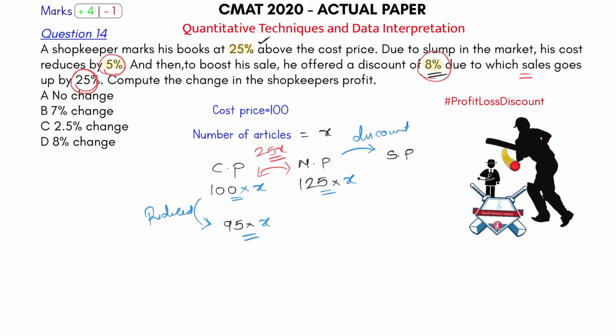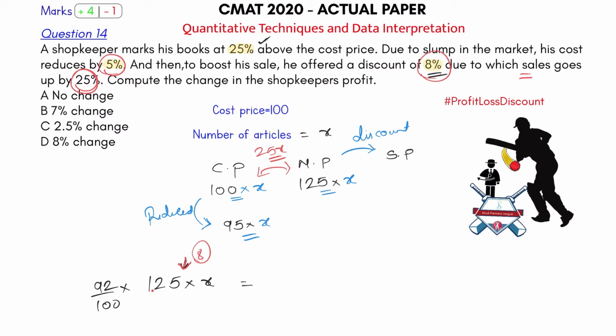And a discount of 8%. So earlier 125x was the mark price. On this you gave a discount of 8%. So take out 8% from this, or you can say what is 92% of this. Okay, that could also be one of the ways to find it. But I will do it the easy way. Just take out 8% from this. Okay, so what is 1% of 125?